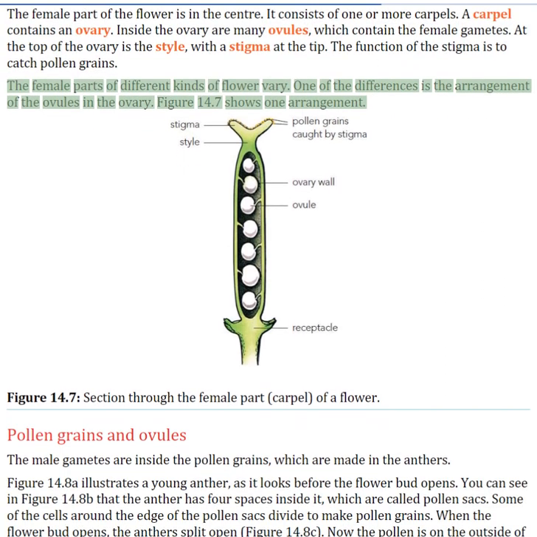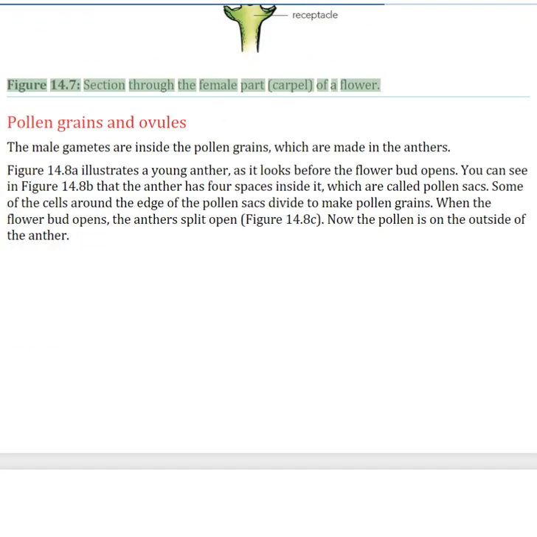The female parts of different kinds of flower vary. One of the differences is the arrangement of the ovules in the ovary. Figure 14.7 shows one arrangement. Figure 14.7, section through the female part of a flower.